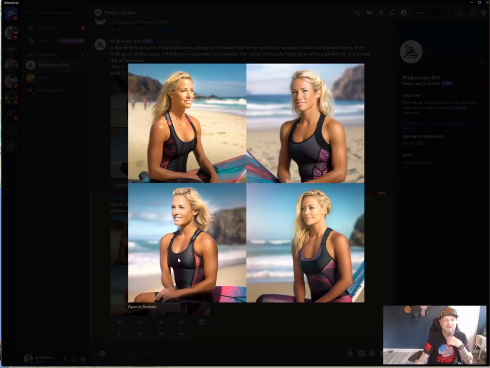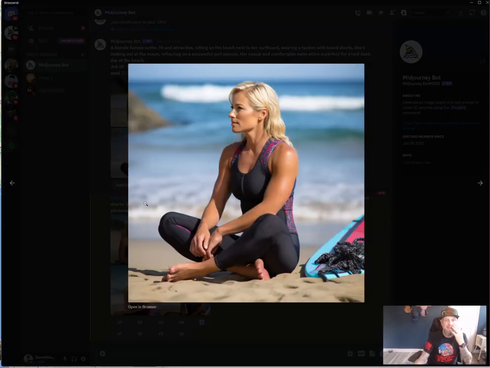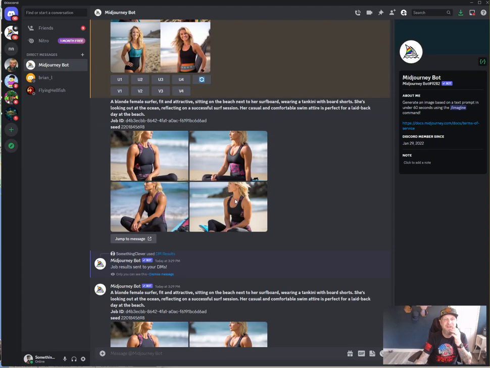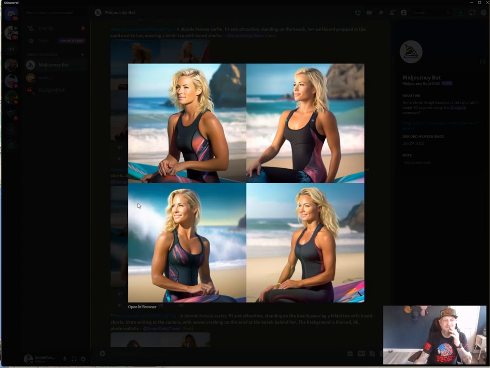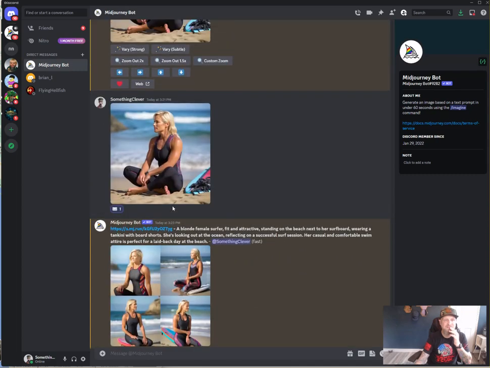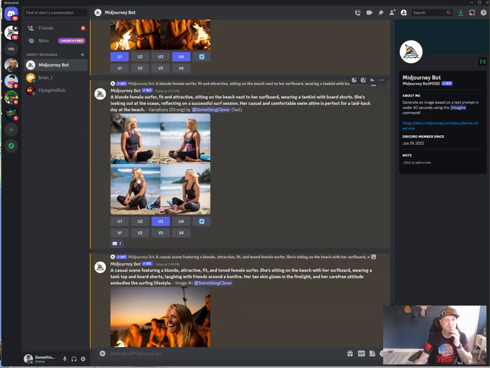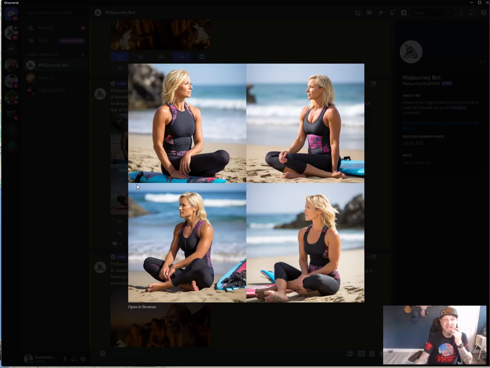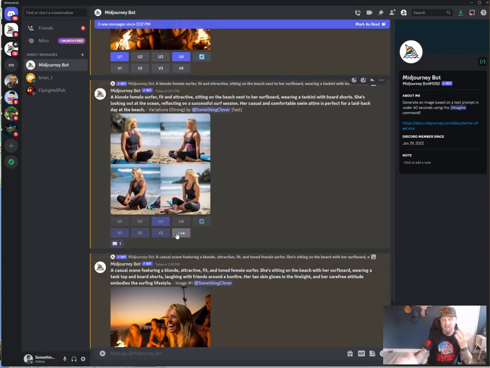Okay, that's better. These ones still look too much like their AI images, which of course they are. So I think I'm just gonna stick with, which one was it? I like this one. Let me try to get a few more variations of these ones, because I like how that came out a lot. I'm gonna do all four. But you get the idea though.